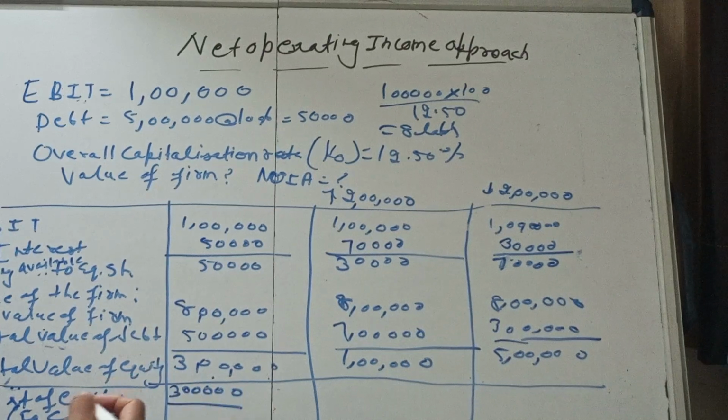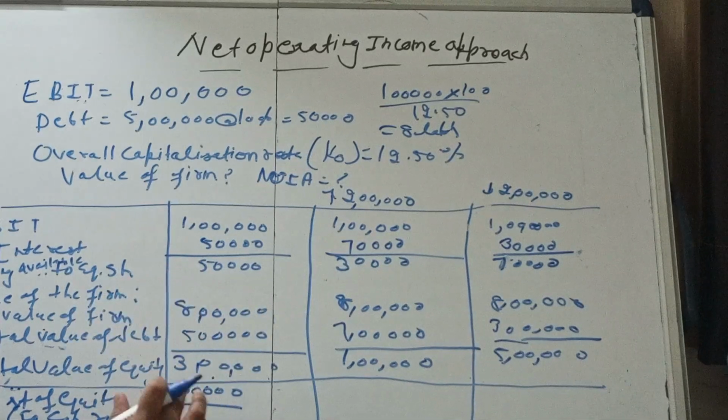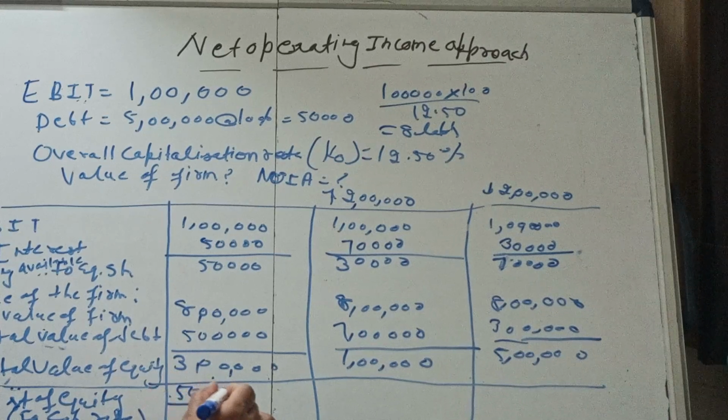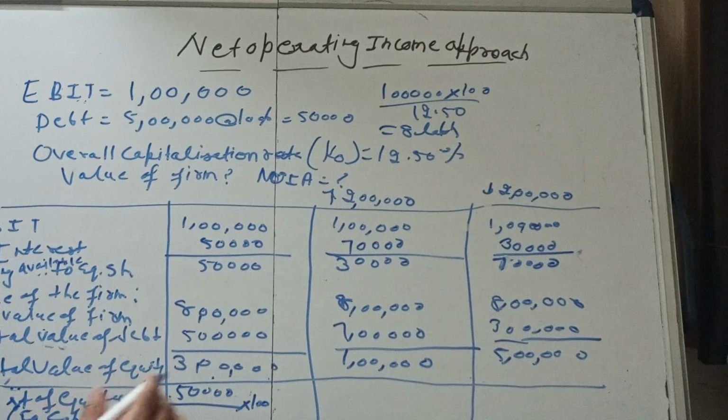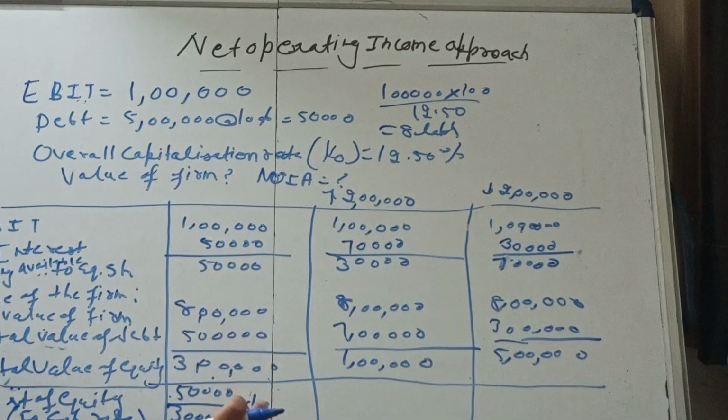3 lakh upon total, what is the earning here? 50,000 I think. Okay, so you can write down 50,000 into 100 upon 3 lakh. This upon this into 100.